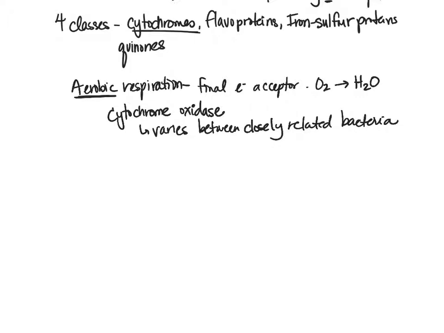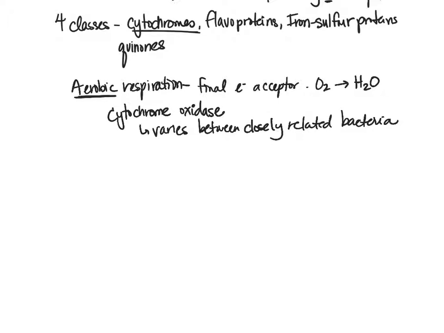So some of the examples that are in the text are Pseudomonas aeruginosa and Vibrio cholerae. They both use the cytochrome C oxidase, so they end up being positive when we do an oxidase test. But then on the other hand, we have E. coli, and that uses different oxidases. So the different types of cytochrome oxidases can help us determine what we are looking at.